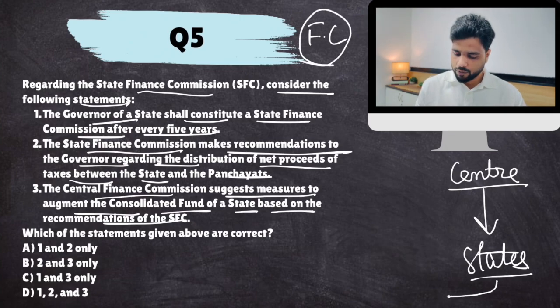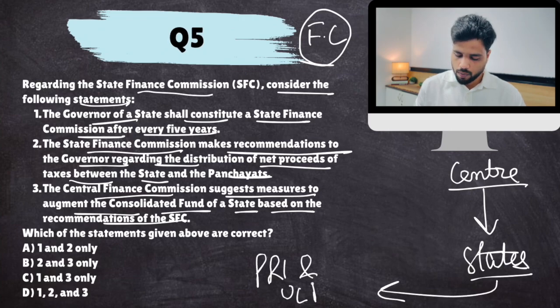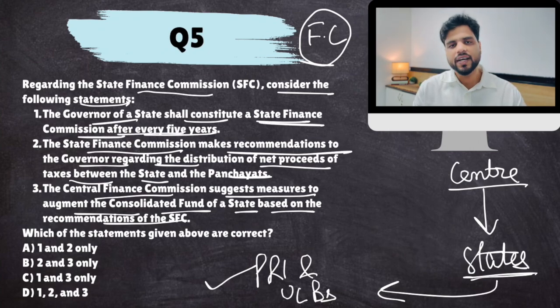Similarly, states also have to share money with Panchayati Raj institutions and urban local bodies. Now, how much? States also collect some money through taxes. How much of that money should be given to these local bodies? Well, that is done based on the recommendation of State Finance Commission. Now, like Union Finance Commission is appointed by the President, State Finance Commission is appointed by the Governor. For 5 years, yes.